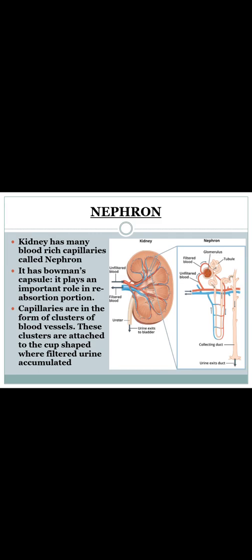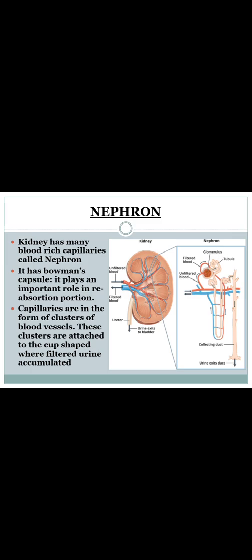Okay, next, coming to the structure of the nephron, which is a very important topic in this. So we know that the kidney has many blood rich capillaries, that is called the nephron. Okay, here you can see, this is the kidney structure and inside this is how the parts look like. A pair of kidneys has many blood rich capillaries, and we call them the nephron, and this is the structure of the nephron, how it looks like.